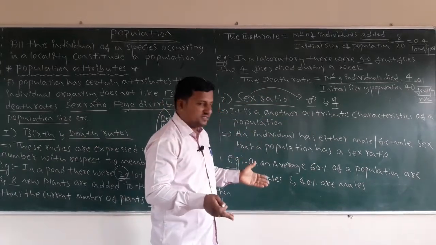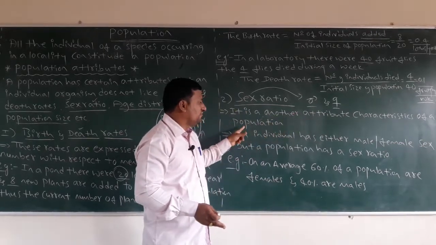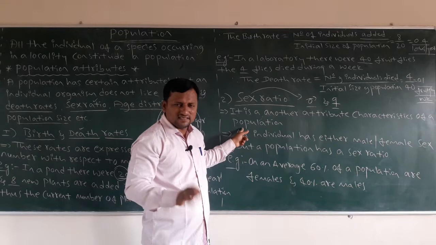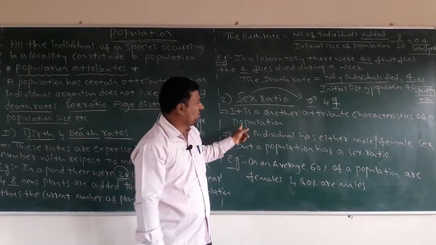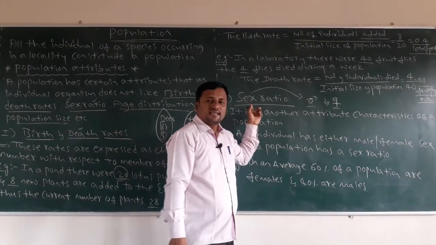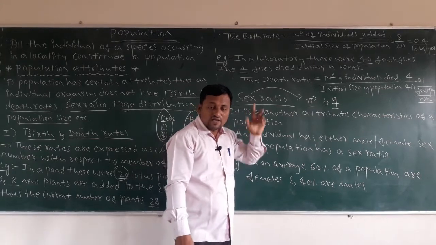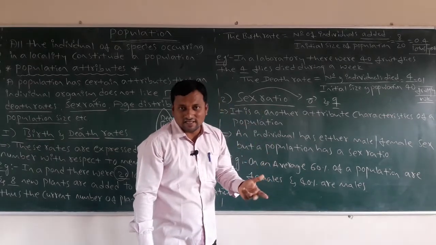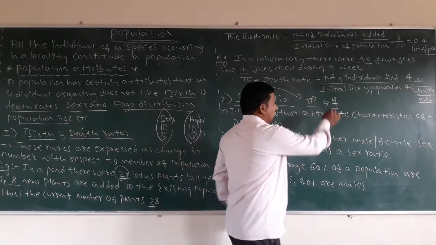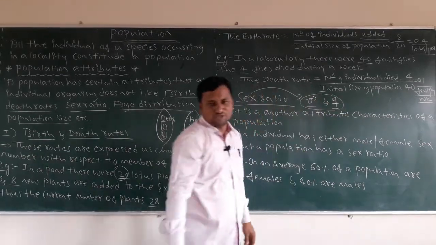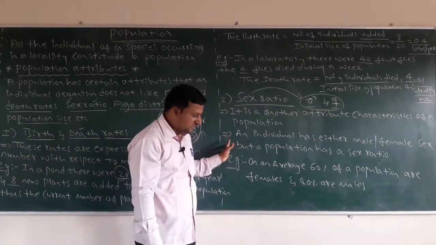It is another attribute, another main important characteristic of a population: the sex ratio. When you say sex ratio, both male and female are clubbed together, and then you speak of the ratio of the two.